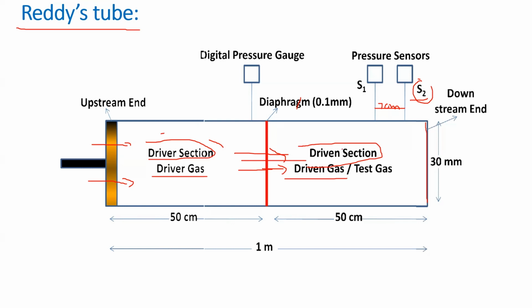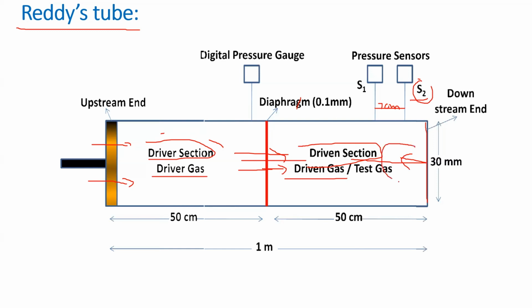And because of the presence of gas already in the driven section, more pressure is generated. When these waves reach the closed end, they are reflected back. Because of this reflection also, more pressure is generated and the temperature also rises.